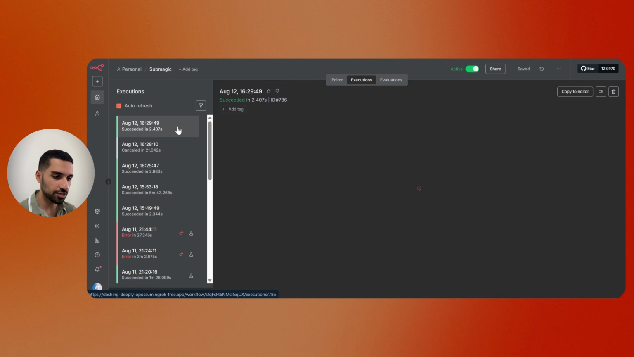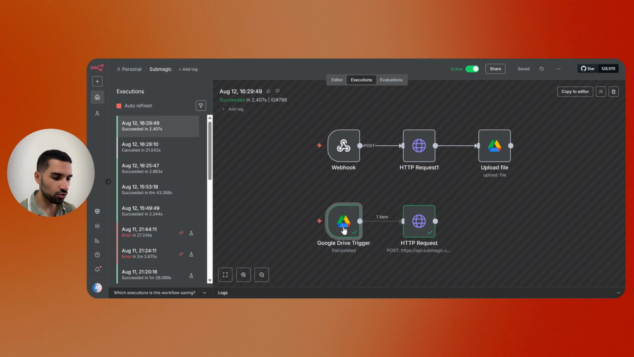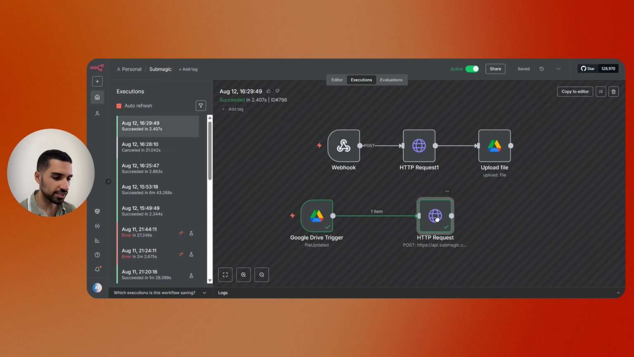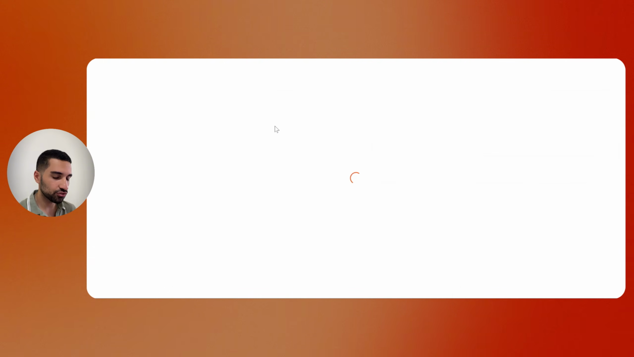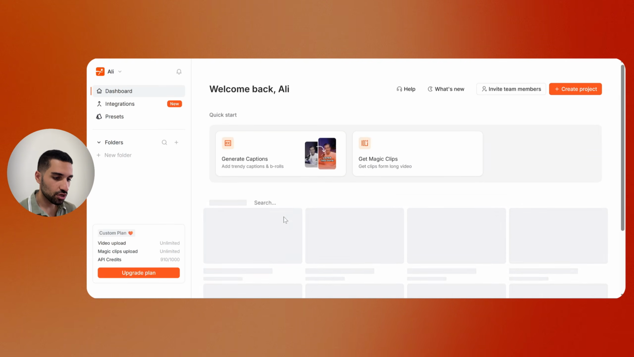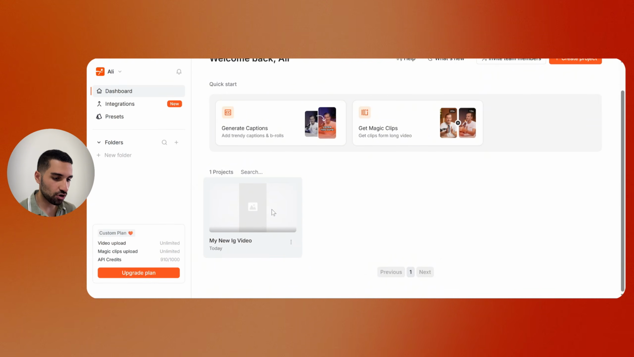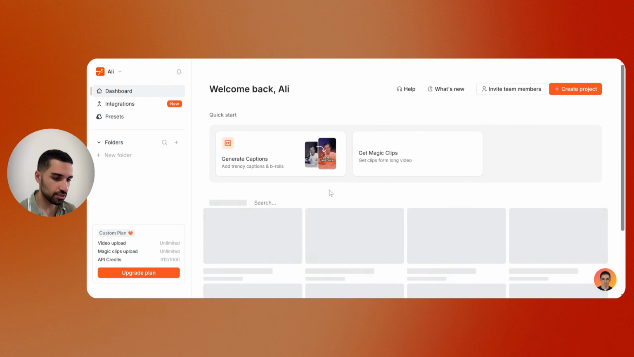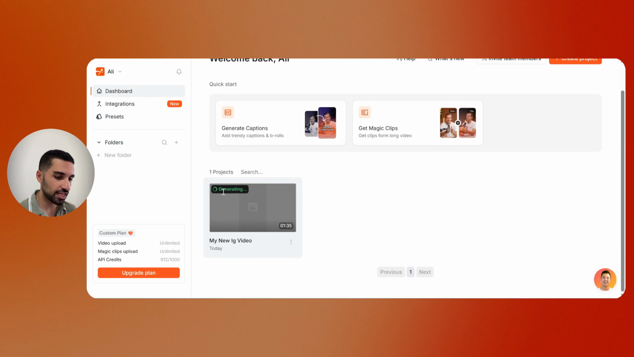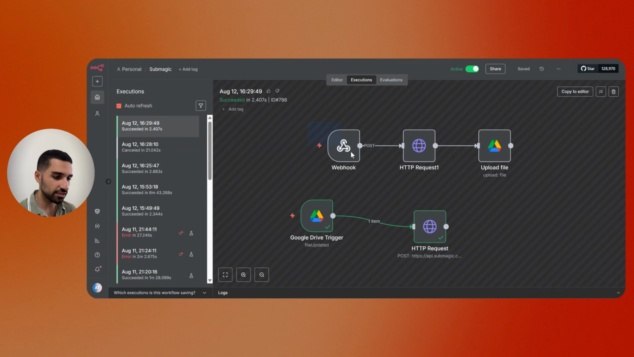All right guys, you see that this first workflow is already running and started. So if we click here, we can see that we got the file or the video from our Google Drive, and we send all the information to Submagic. So now when we go to Submagic dashboard, if we try to refresh our dashboard, we should be seeing our first project that is currently being processed. Let me just refresh again. Yeah, you see that this is the first project that we sent now, and it is generating. Once the video is done, then Submagic will send it to our webhook, and here we'll start the second automation.